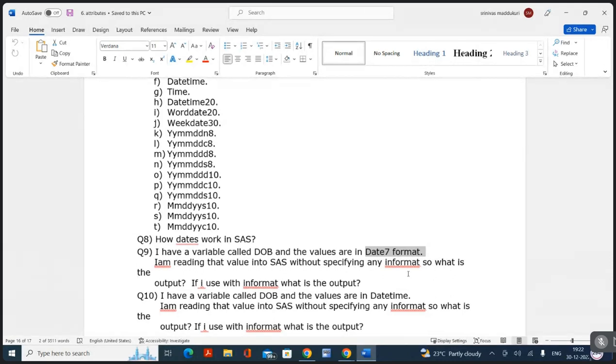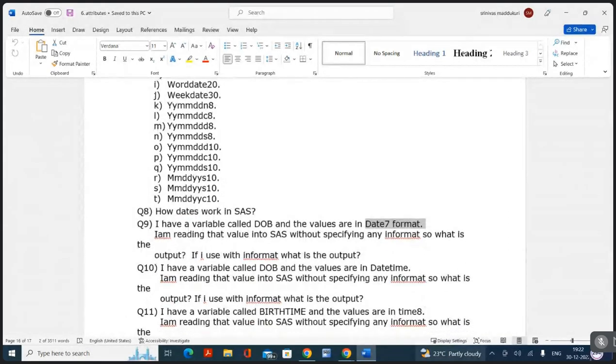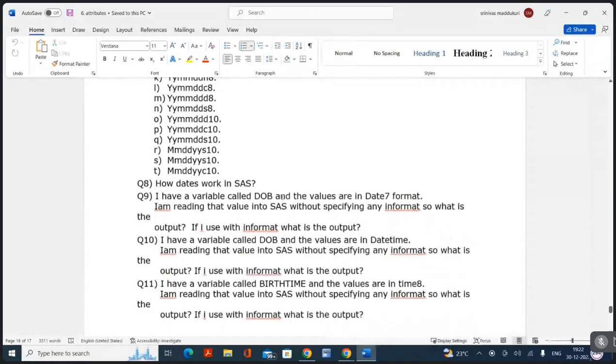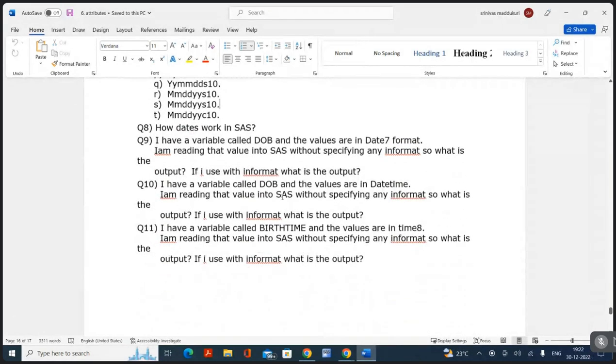Now, 10th question. I have a variable called DOB and the values are in date type. I'm reading those values into SAS without specifying any informat. So what is the output? Am I going to get the data if I'm not using any informat? No, sir. If I use a proper informat, then what will happen?